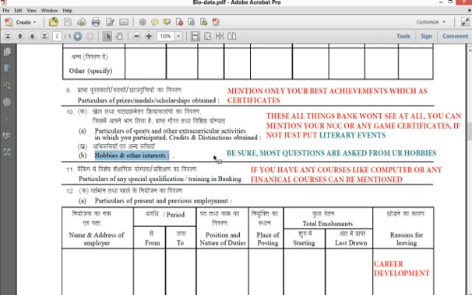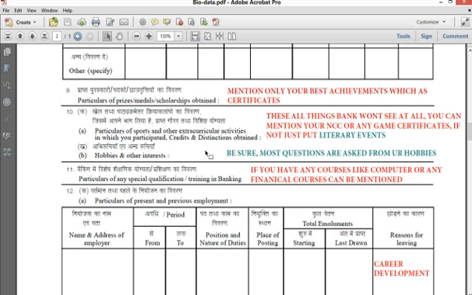So if your hobbies are like cricket, volleyball, any games, be sure that you learn fully, like the length of the ground, in square meters or in meters. Also the ball width, ball diameter, ball weight, the number of people participating in the game, all the rules about that game.